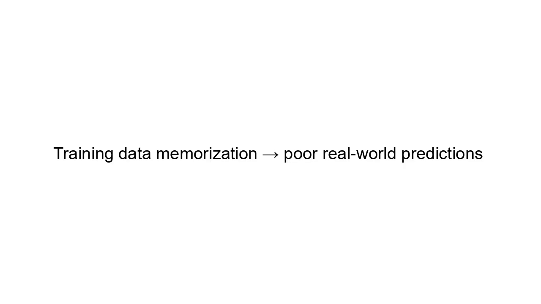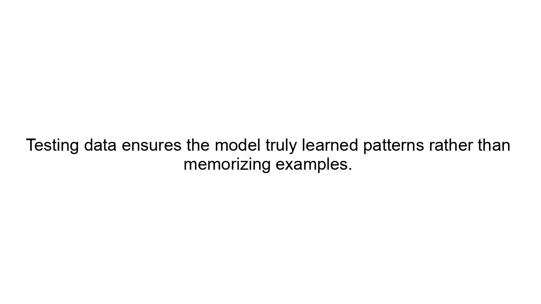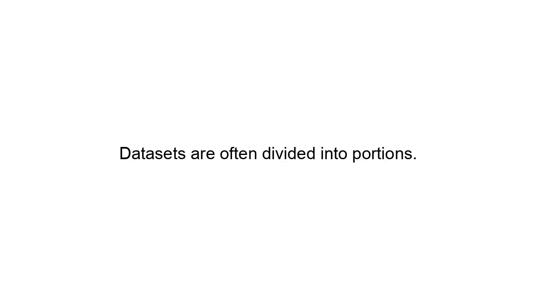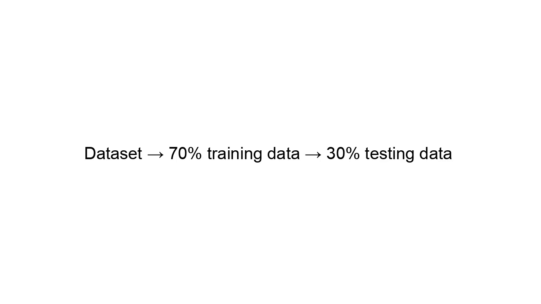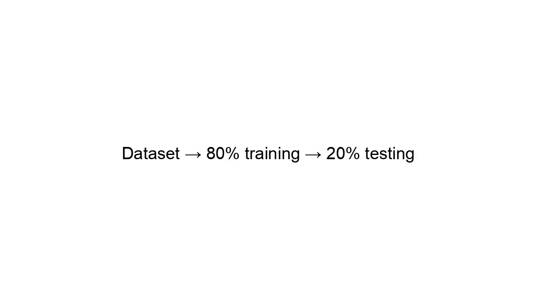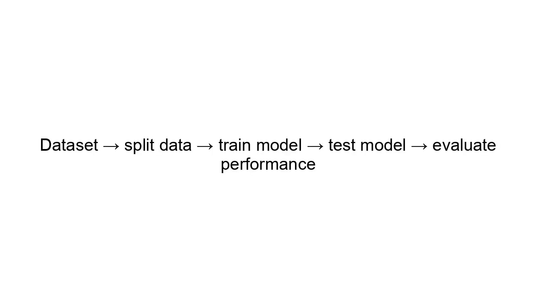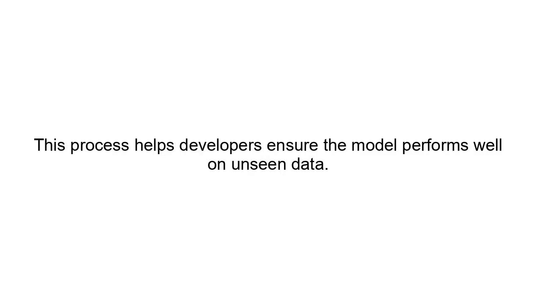Typical dataset split. Datasets are often divided into portions. Example: 70% training data and 30% testing data. Another common split: 80% training and 20% testing. Large datasets may also include validation data for model tuning. Example workflow, machine learning workflow: dataset, split data, train model, test model, evaluate performance. This process helps developers ensure the model performs well on unseen data.